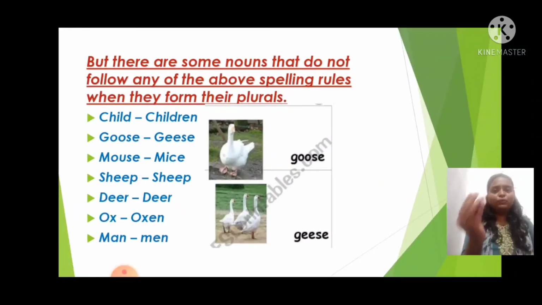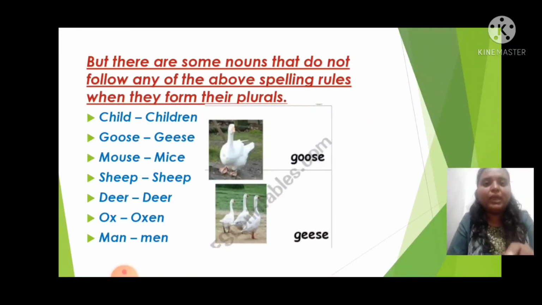See, children, few words are such that there we completely change. No adding es or adding ies, no cutting something, adding something, nothing like that. Okay, here we have child, and next to that what we have? Children. So child is a singular noun, children is a plural noun.